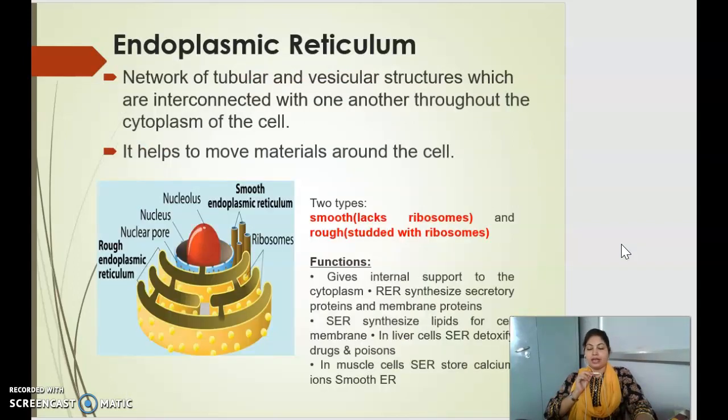Endoplasmic reticulum. Endoplasmic reticulum is basically a network of tubular and vesicular structures which are interconnected with one another throughout the cytoplasm. It usually helps to move materials around the cell. There are two types of endoplasmic reticulum, smooth and rough. The smooth endoplasmic reticulum basically lacks ribosomes, while rough have attached ribosomes on their surfaces. The endoplasmic reticulum gives internal support to the cytoplasm. They secrete secretory proteins and membrane. They sometimes synthesize lipids and they help in the storage of calcium ions.